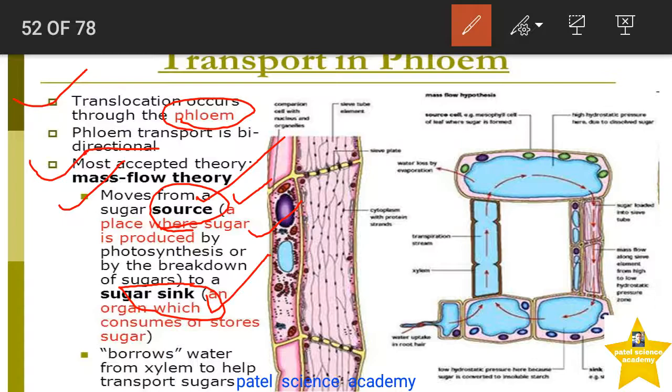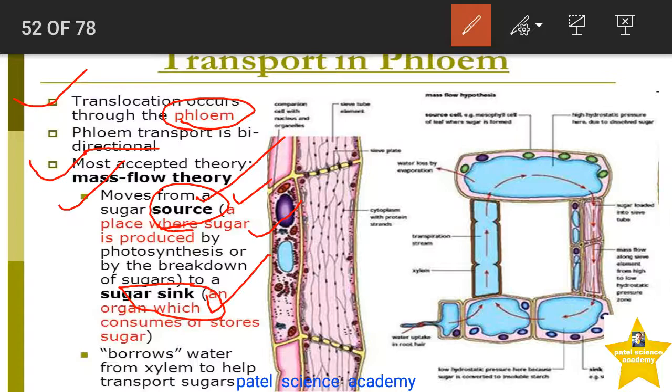The sink is the part that receives all this sugar material; it can also be considered a non-green part, or most importantly, the part where sugar is not produced.